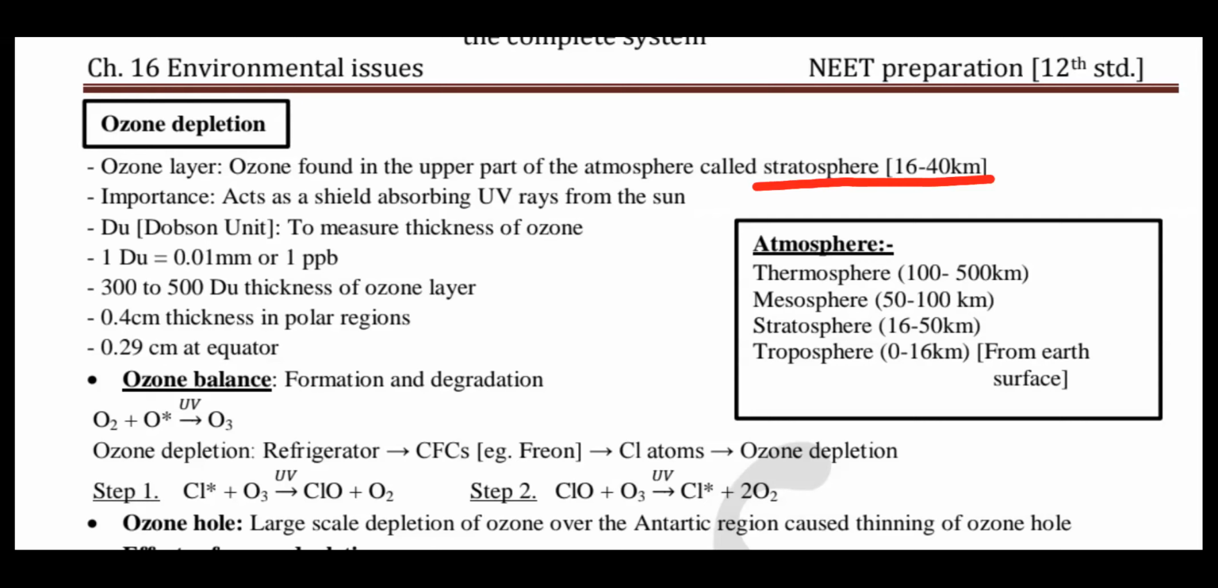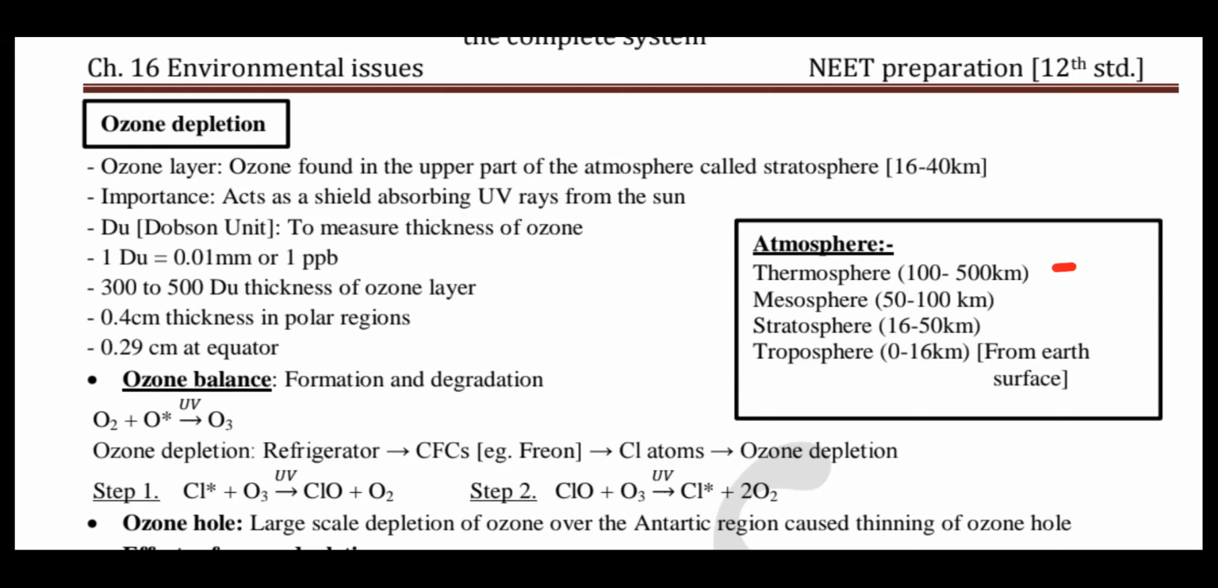The atmosphere is divisible into four layers: the troposphere, which is from the Earth's surface, then just above that the stratosphere, then the mesosphere, and the thermosphere. Troposphere is from 0 to 16 kilometers, stratosphere 16 to 50 kilometers, mesosphere 50 to 100, and 100 to 500 kilometers is the thermosphere.